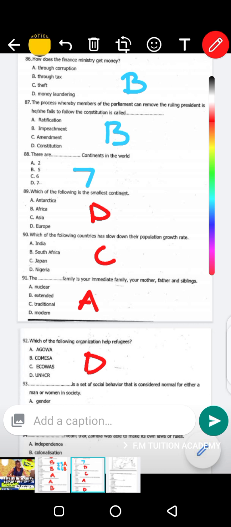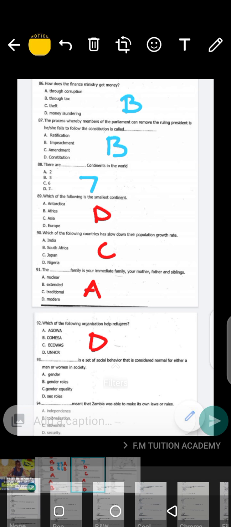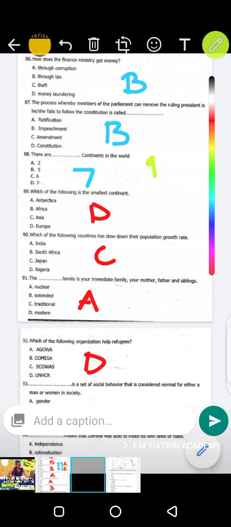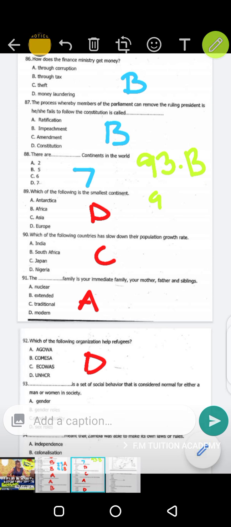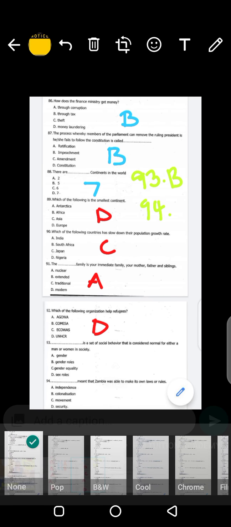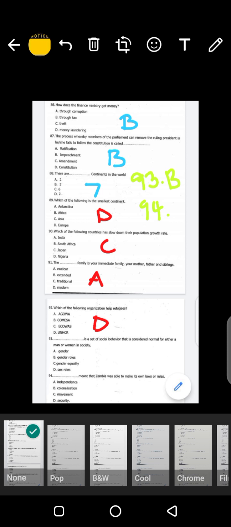Dash is a set of social behavior considered normal for either sex. These are gender rules, B. Question 93, the answer is B. Question 94, what is the answer? Question 94, dash meant that Zambia was able to make its